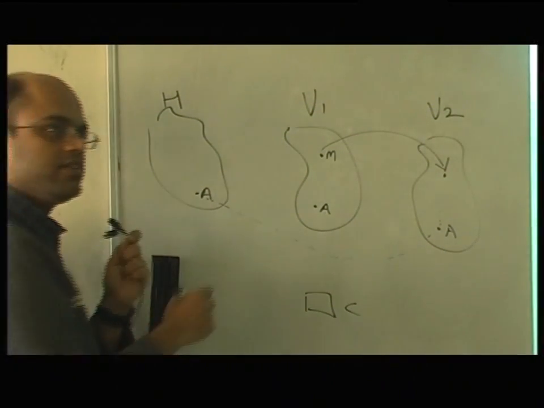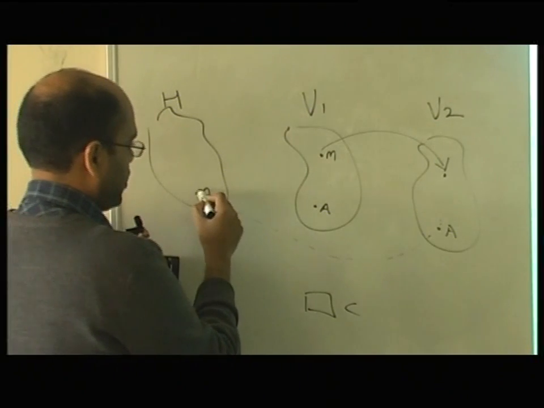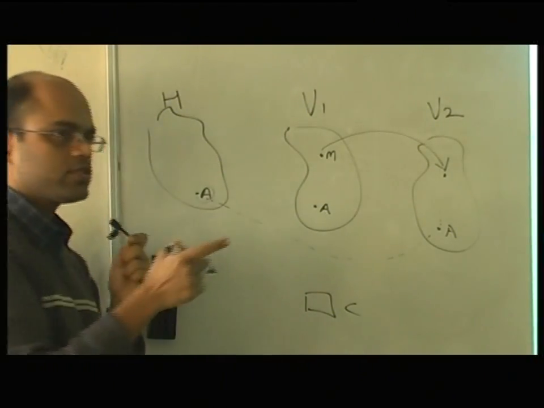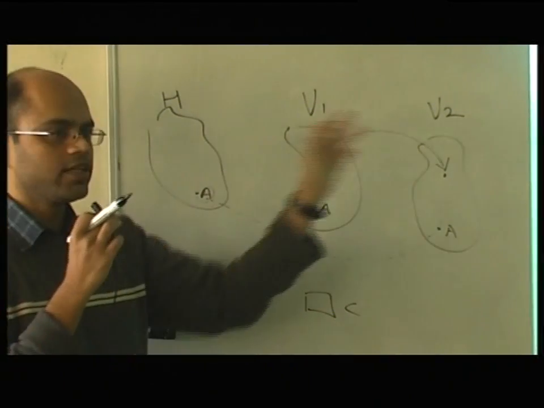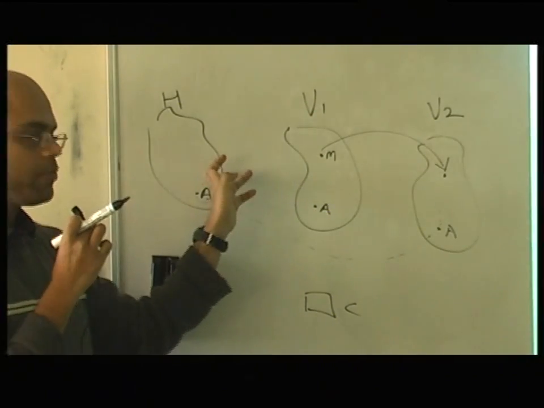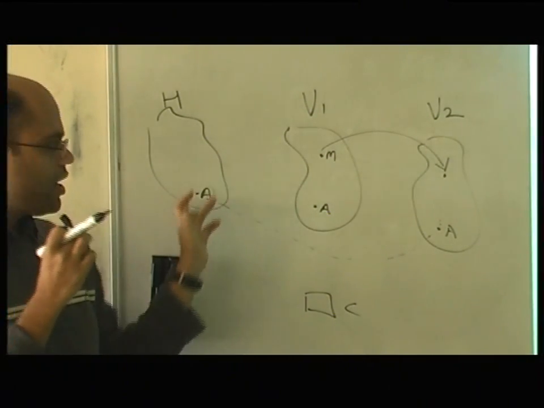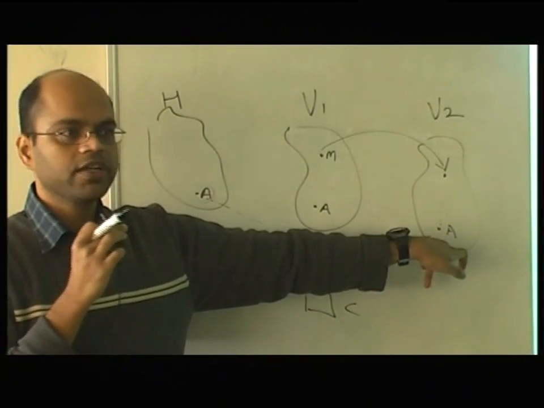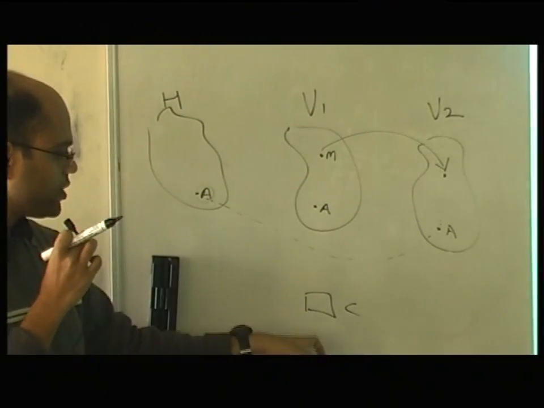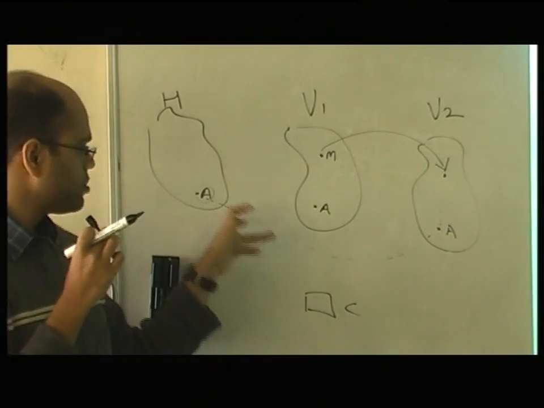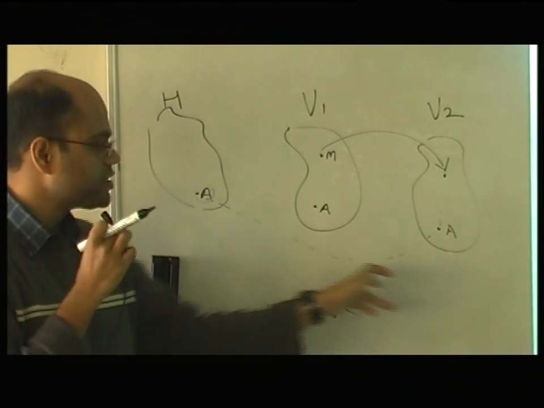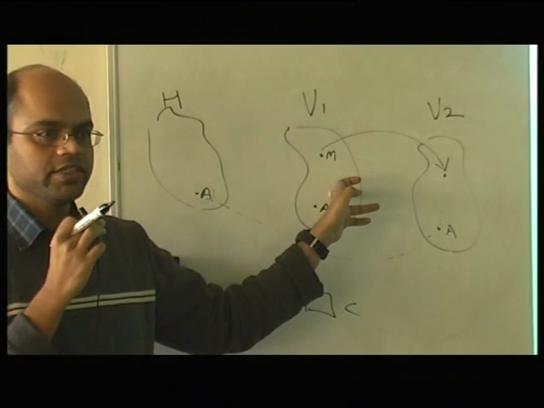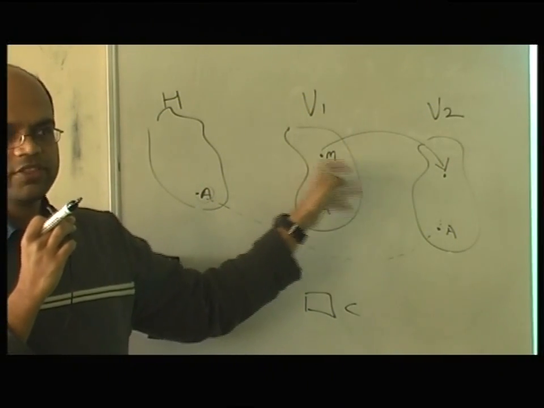Then this home agent now knows that the mobile node has moved to another visiting network. So it will update its own database, and now it will communicate to this, and it will have a different care of address. Now when the correspondent talks to the permanent address, the packet will be sent here and not here. Right? So this is one way.